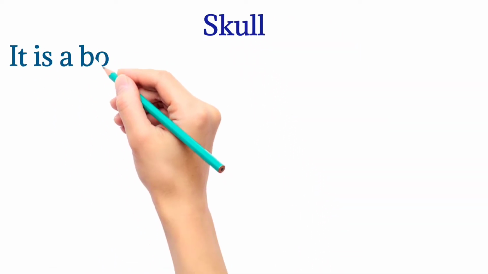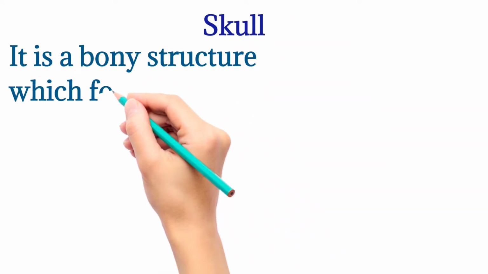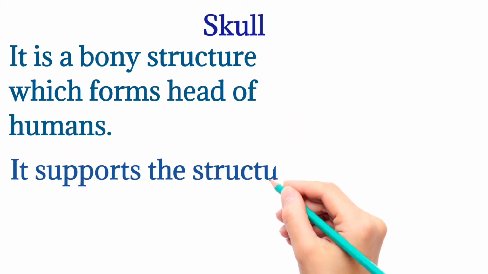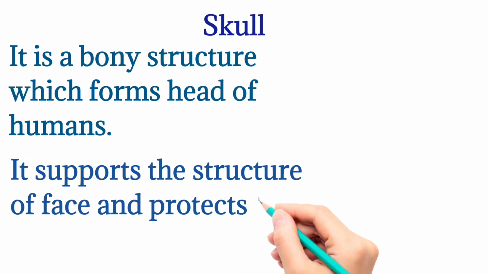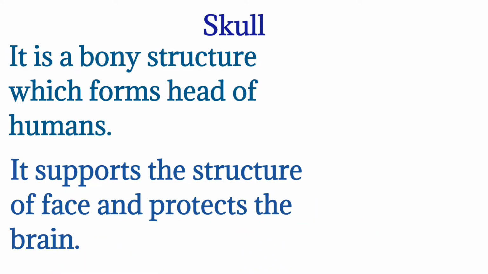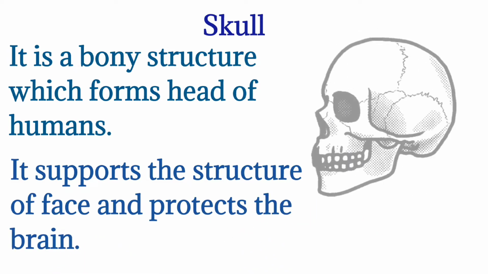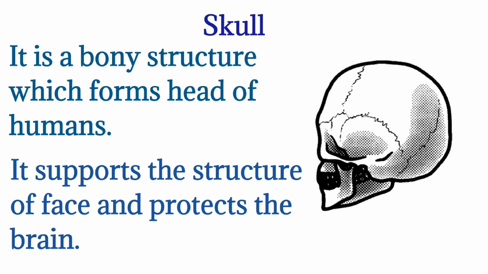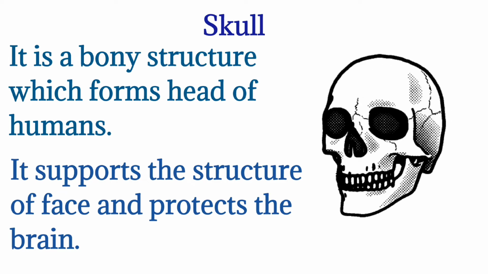Skull is a part of the axial system. It is a bony structure which forms the head of humans. It supports the structure of the face and protects the brain. It contains depressions for eyes and nose. Do you know how many bones we have in our skull?